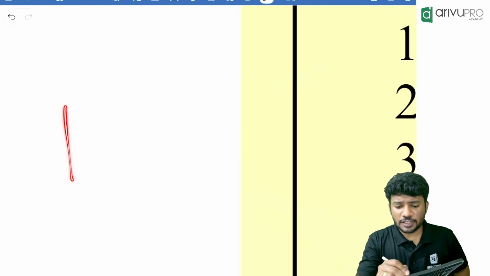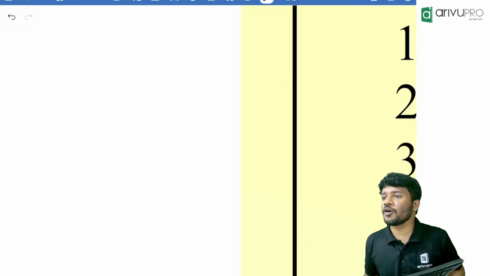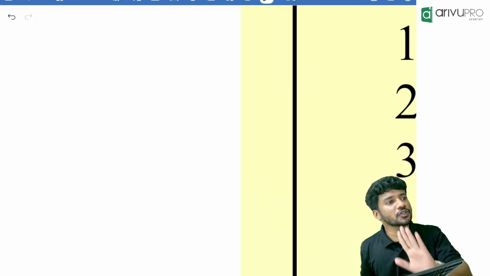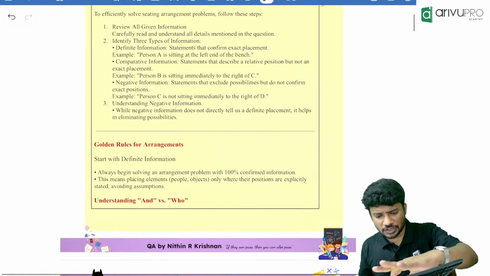Circular arrangement. What if they are sitting at a hexagonal table? Hexagonal arrangement or polygonal arrangement. These are the 3 questions. Just the 3 questions are there. In all the attempts there will be just 3 questions.